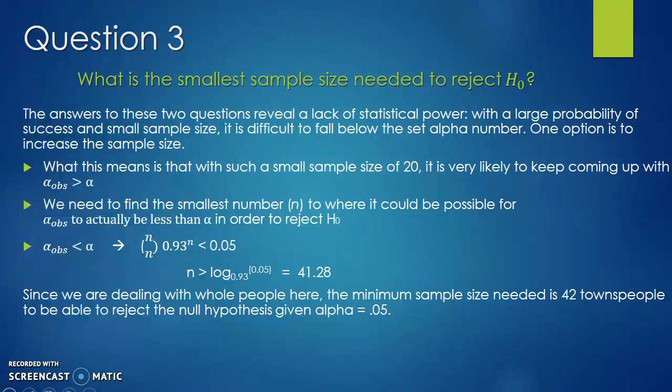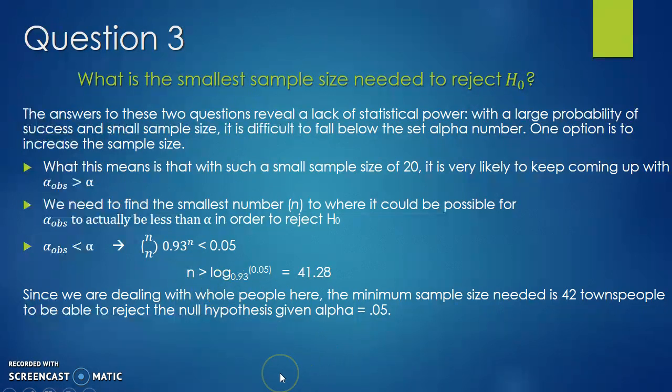So we can set up the alpha observed less than alpha and set up the equation from the problem that we are given. 0.93 to the n power is less than 0.05, and we can solve this equation using logarithms.